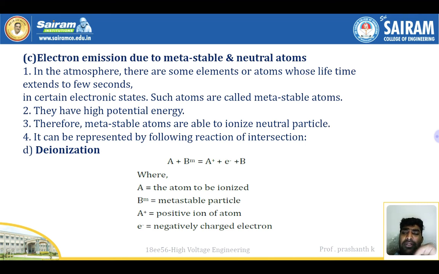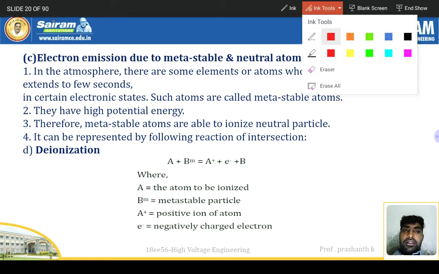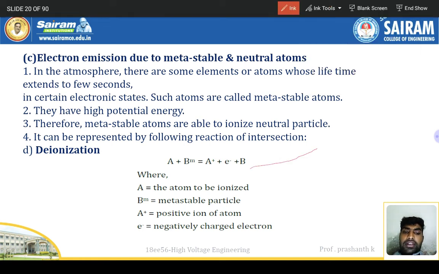One reaction they have given for the ionization process: A plus Bm. Keep this equation in your mind. A is the atom to be ionized, Bm is the metastable particle, A plus is the positive ion of the atom, and e negative is the negatively charged electron. So it's an ionization process. This equation is very important for understanding the concepts in the future.